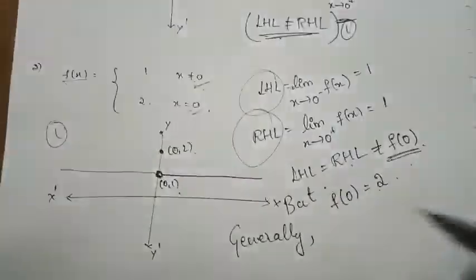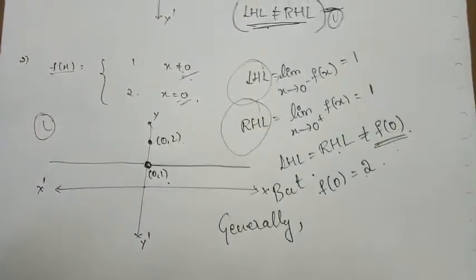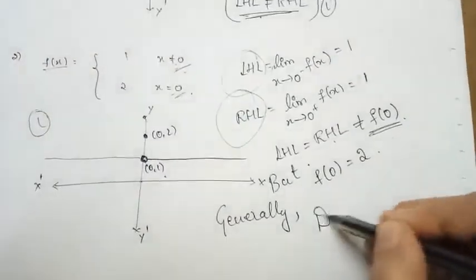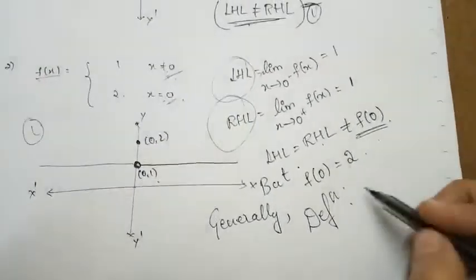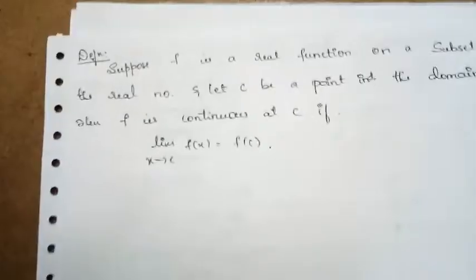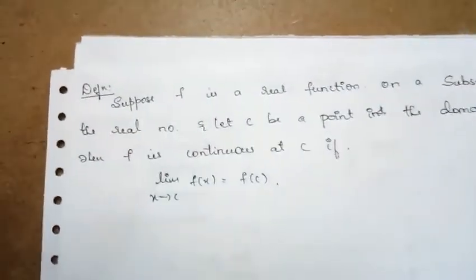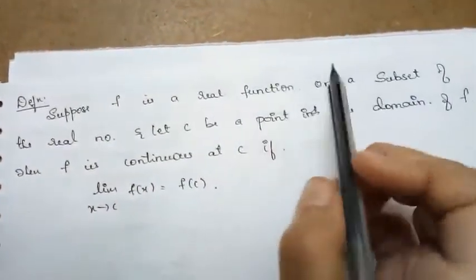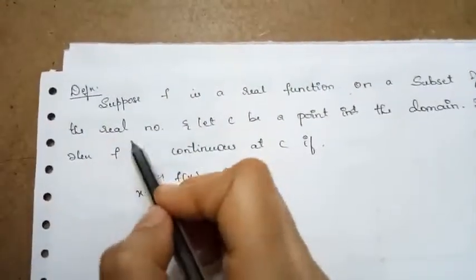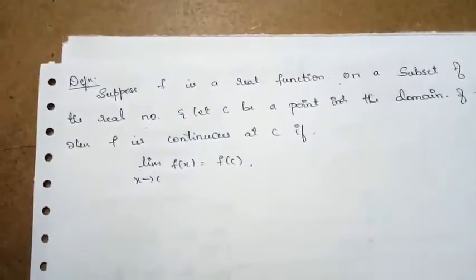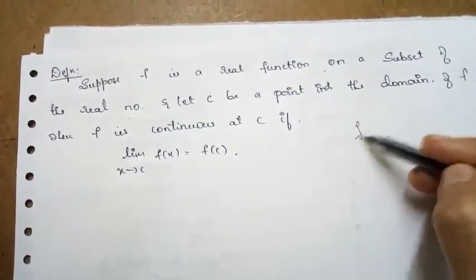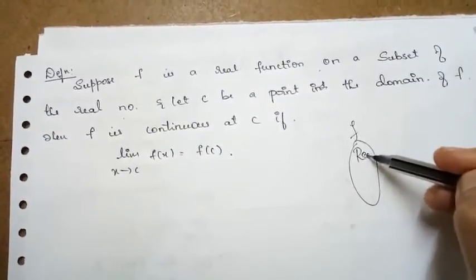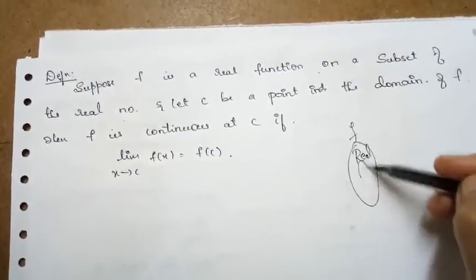Continuous function. Then the general definition of the continuity of a function is defined like this. Suppose f is a real valued function on a subset of the real numbers. Suppose I consider a function f, that function is defined on the set of real numbers or a subset of real numbers.